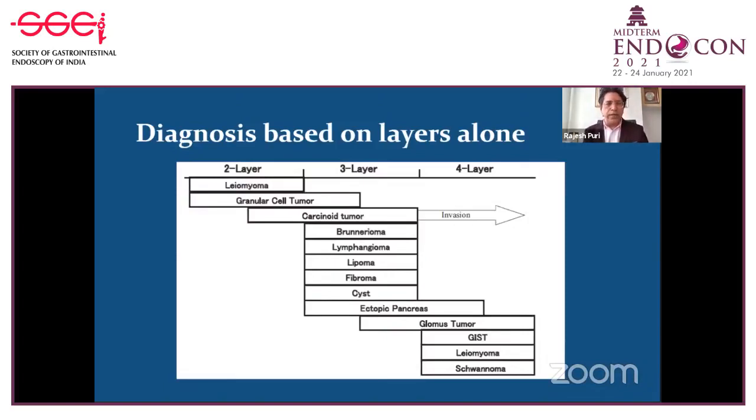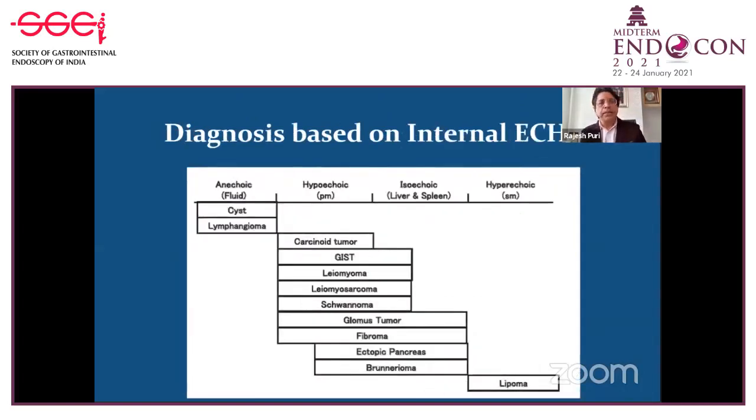Generally, in the esophagus, if the lesion originates from the second or fourth layer, it is a leiomyoma, while in the stomach, if the lesion originates from the fourth layer, the possibility of GIST is very high. When we talk about diagnosis on the basis of internal echo pattern, if the subepithelial lesion is anechoic, the possibility is a cyst versus lymphangioma, or a vascular lesion. If Doppler signals are present, then the possibility of an ectopic pancreas, or a fundal varix, is very high.